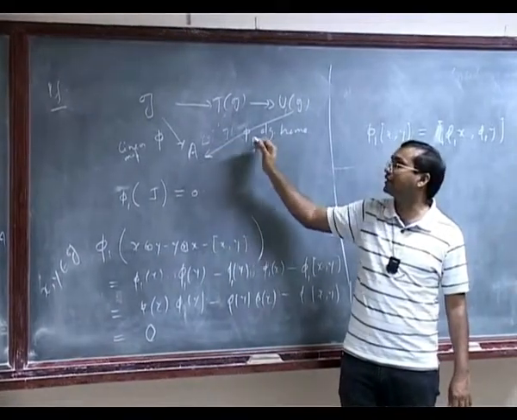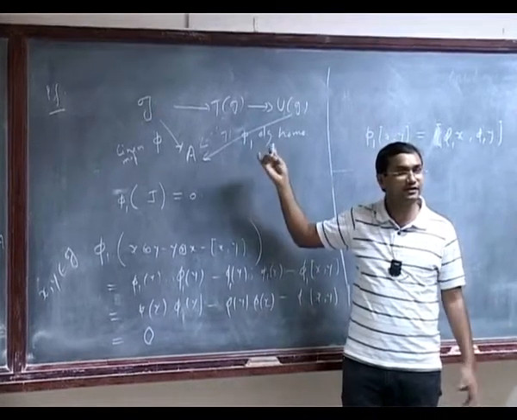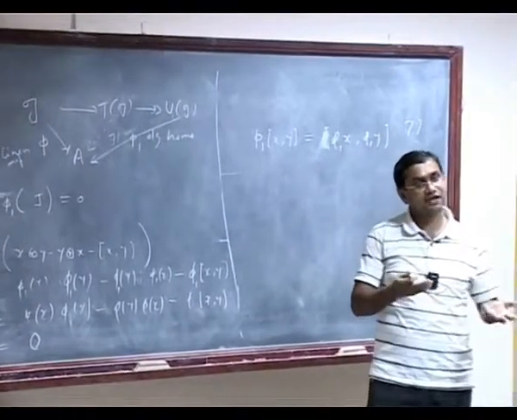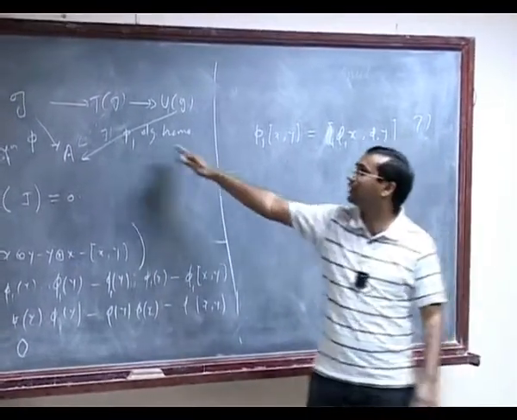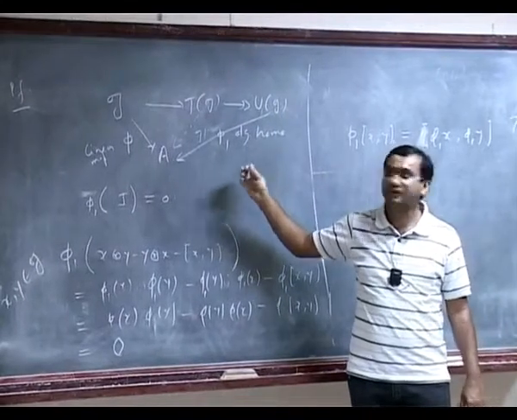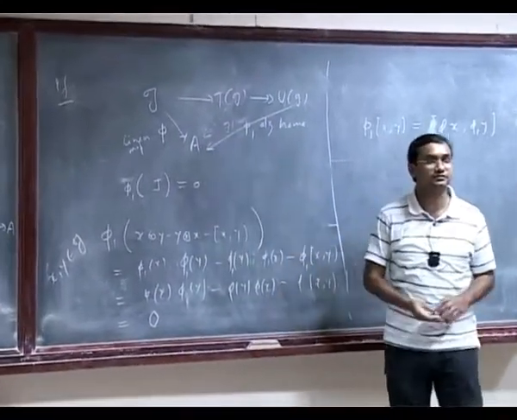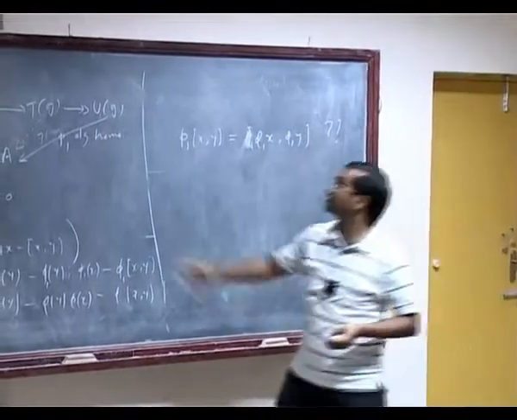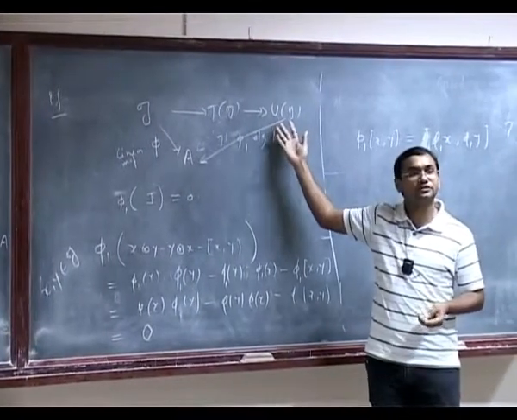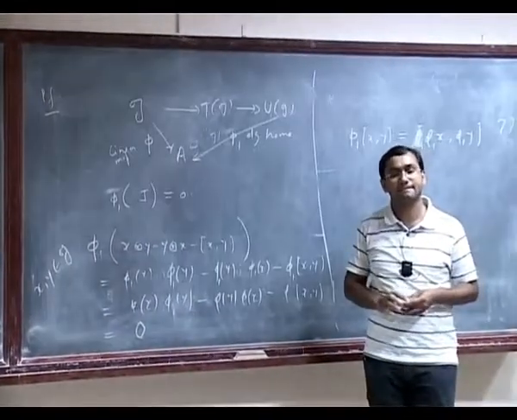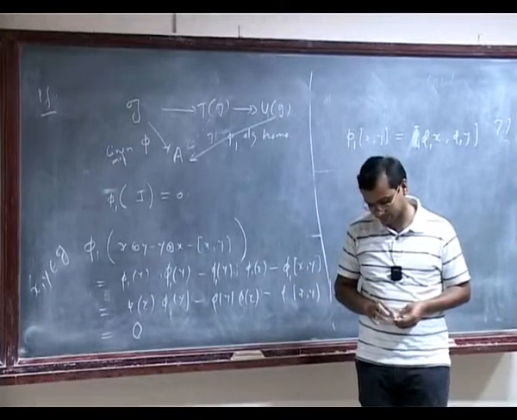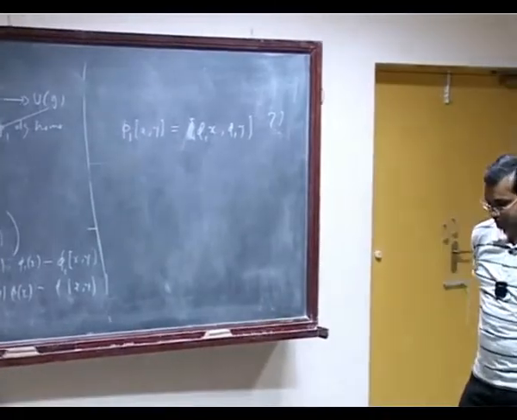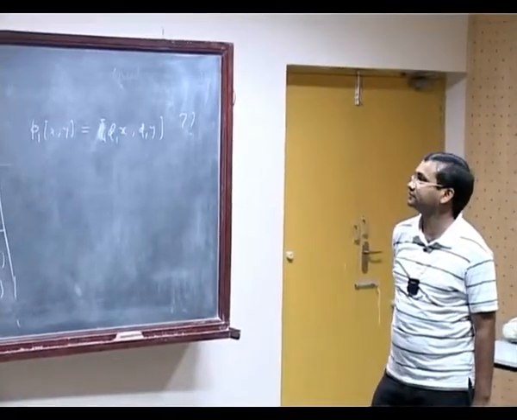But then that contradicts uniqueness. But how does that imply that this is unique? I'm saying if there are two maps from UG to A, there will be two maps from TG to A, but that's a contradiction. And if they are equal, then what? Why does it imply that the two maps here are the same? It could be that the maps from TG to A are different, because it's a quotient map, you are going modulo something. They could reduce to the same map from UG because UG is a quotient. But not, because it's a projection.